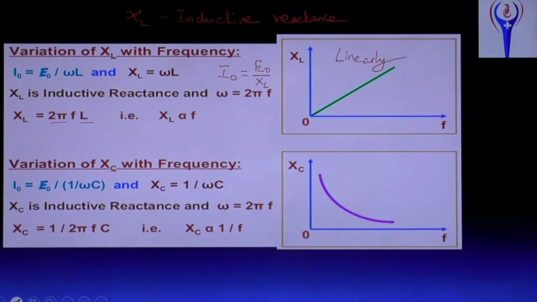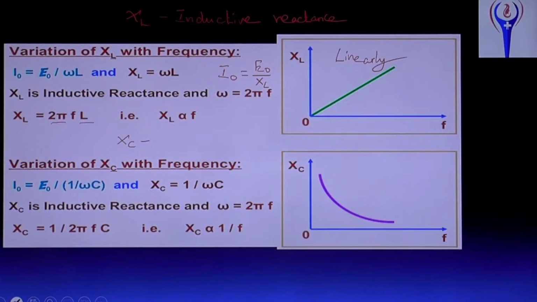Then, the variation of XC with frequency. What is XC? Just like inductive reactance, can you name it? XL is called inductive reactance, so XC is?